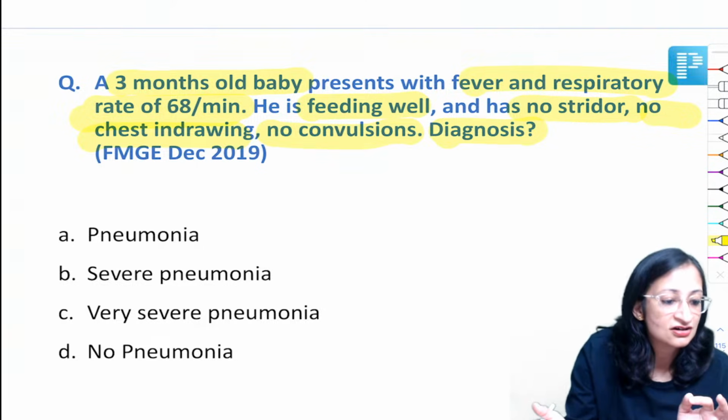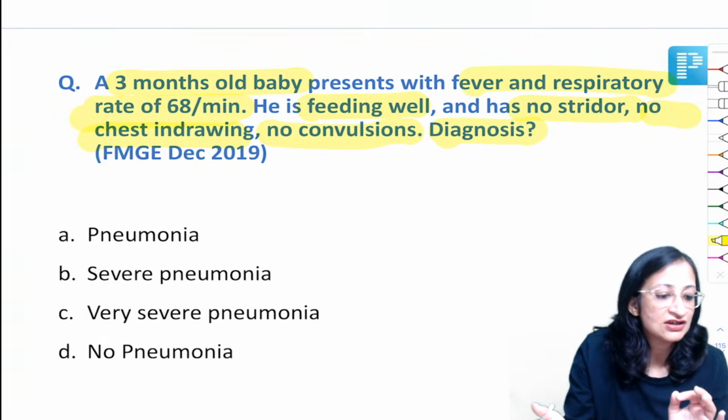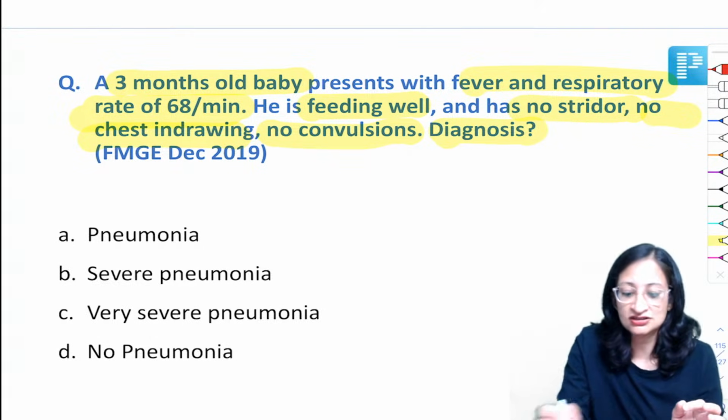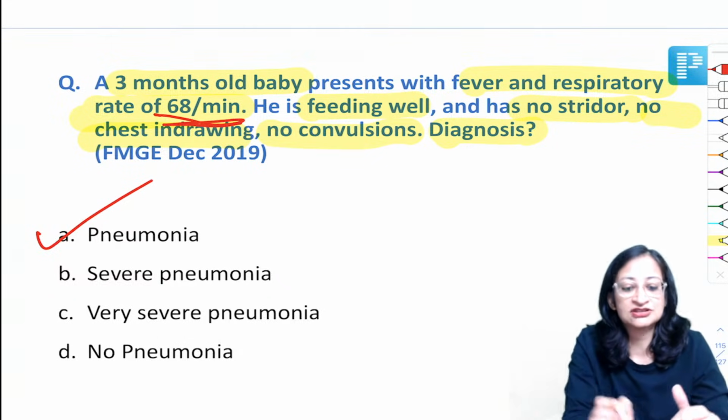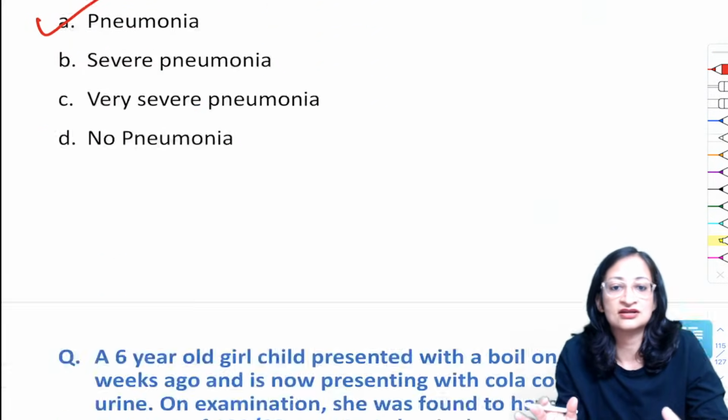So your diagnosis here is, Ajay, Krishan, Lovely, Hitesh, so it is pneumonia. Very good, right? Because fast breathing is present, but no general danger sign.